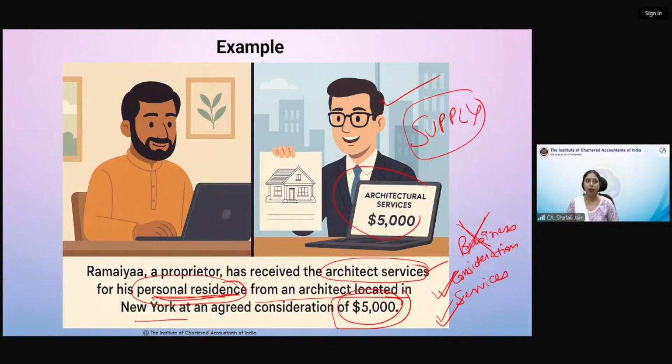Suppose you are receiving the online money gaming services. And suppose it is for your personal purpose, because definitely it will be for personal purpose only. But then also that will be considered as a supply because of section 7(1)(b). So it is not always necessary that those services which you are importing from outside India should be in relation to fixed assets. No, that is not the case. Okay, Kuldeep got that point.